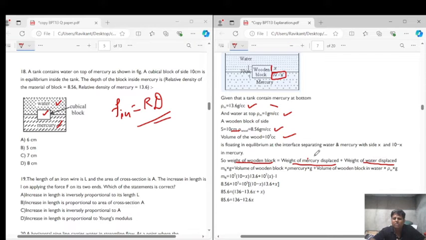Weight of the mercury displaced means buoyant force given by the mercury, plus weight of the water displaced means buoyant force given by the water to the wood. So the weight of the wooden block is m into g, mass of the wooden block into g.